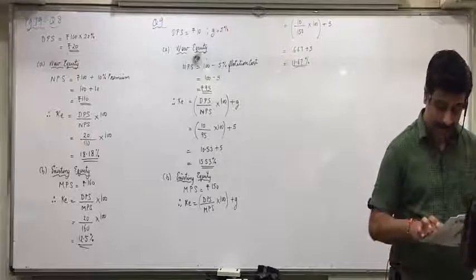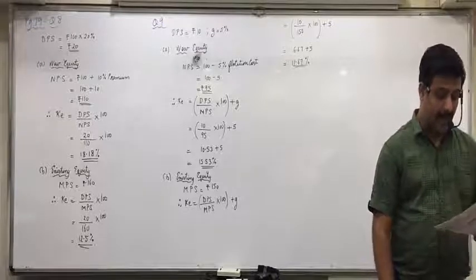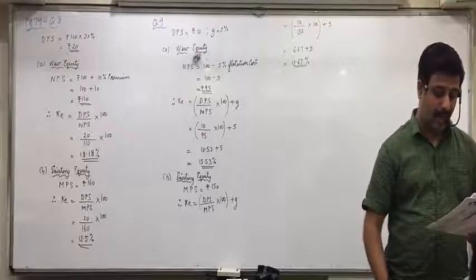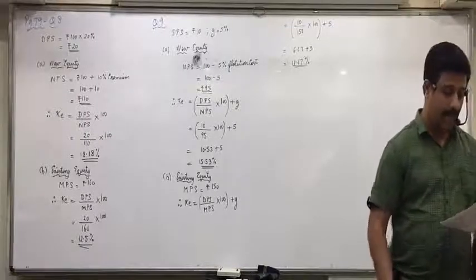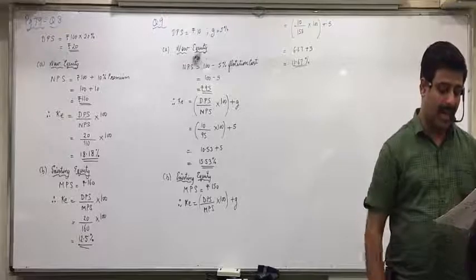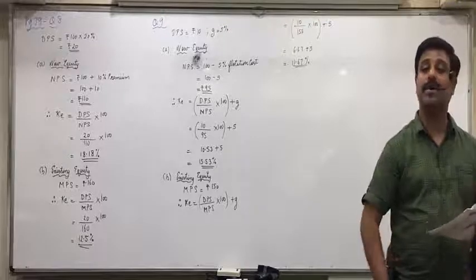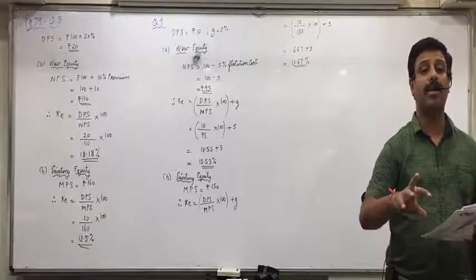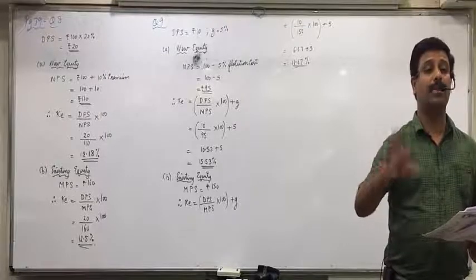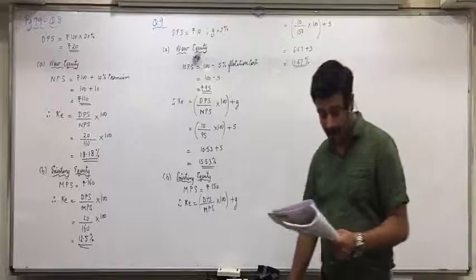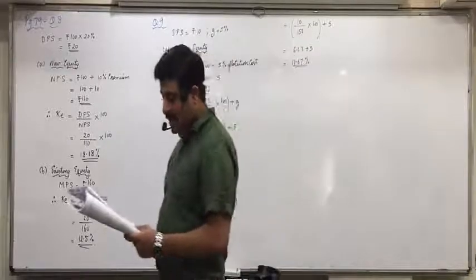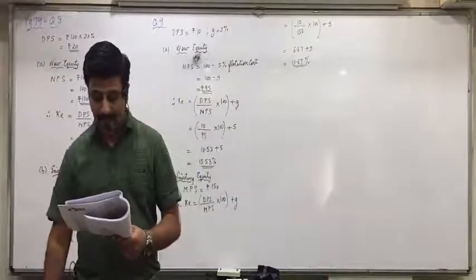Any confusions? And the company is expected to pay a dividend of rupees 4 per share, that is DPS, with a growth rate expected at 8%. So G is 8%. With the formula, dividend per share upon NPS or MPS, whatever is given, into 100 plus G. It plans to raise fresh equity share capital.